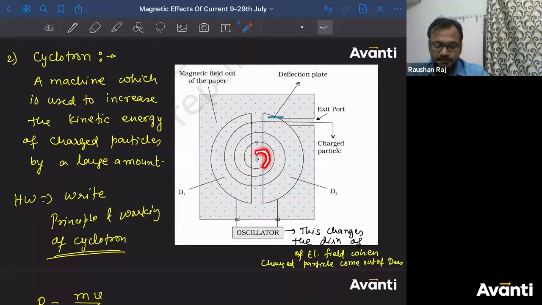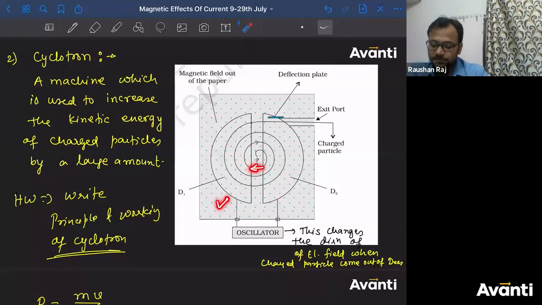Once the charged particle will again come out of the D, the oscillator will be used. An oscillator will maintain electric field in such a way that velocity of this charged particle will be increased. Okay, so here the velocity of charged particle will be increased. So with greater velocity, the charged particle will enter into the another D. Okay, the other D box or the other metallic box.